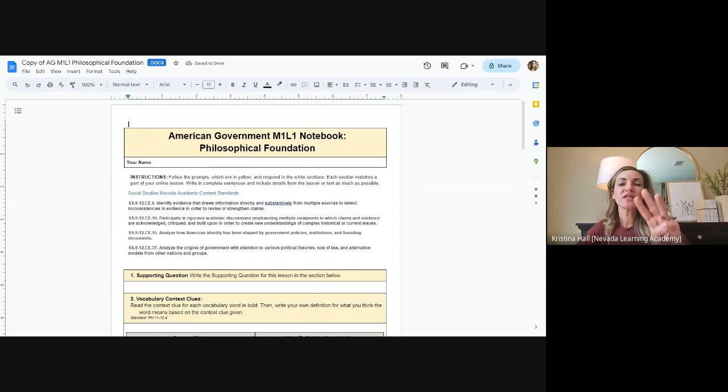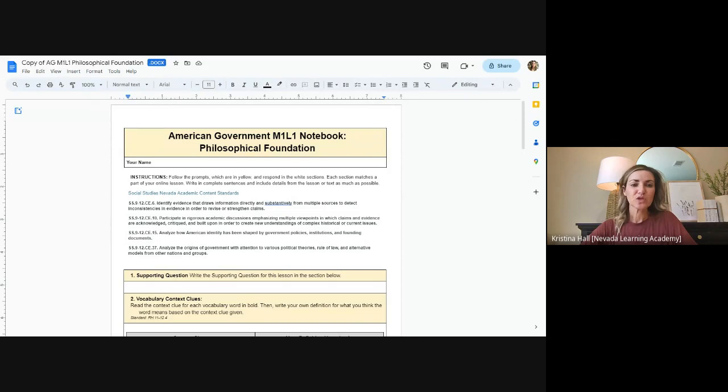Okay, so there's 3 things, and the first couple weeks I'll do this slowly with you, and after that I'll just say open up your notebook, get it ready, because it's going to be basically the same routine. Every Tuesday we're going to look at the overview page and get our notebook started, and then on Wednesday or Thursday when we meet, which for this class will be Thursday, that's when we'll pick up where we left off and continue working and then review for the quiz. And then you have Friday and Monday to get them done, and they are due on Monday.